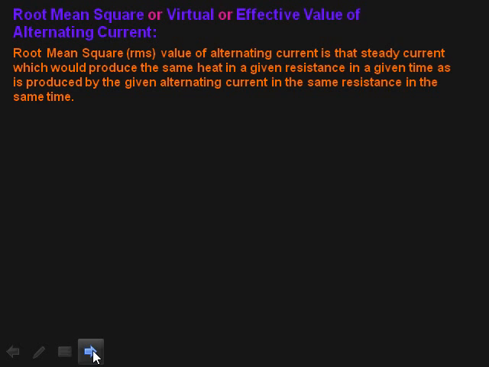Root mean square, that is RMS value of alternating current, is that steady current which would produce the same heat in a given resistance in a given time as is produced by the given alternating current in the same resistance in the same time. So H is equal to I square RT.